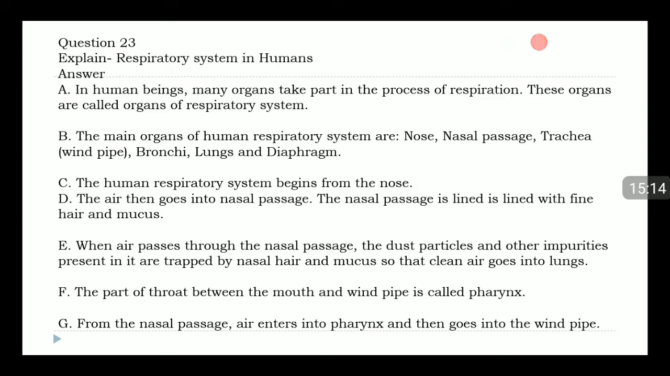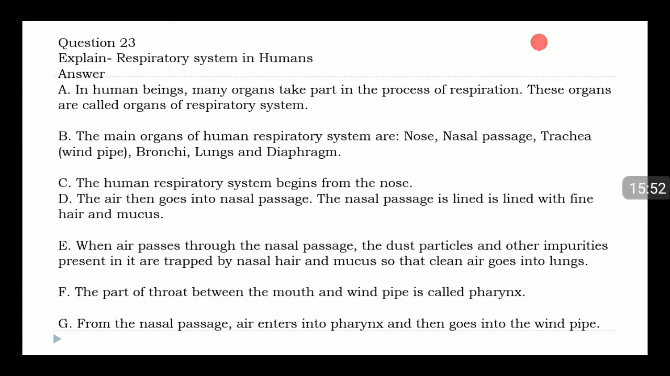Answer. A. In human beings, many organs take part in the process of respiration. These organs are called organs of respiratory system. B. The main organs of the human respiratory system are nose, nasal passage, trachea (windpipe), bronchi, lungs and diaphragm. C. The human respiratory system begins from the nose. D. The air then goes into the nasal passage. The nasal passage is lined with fine hair and mucus.